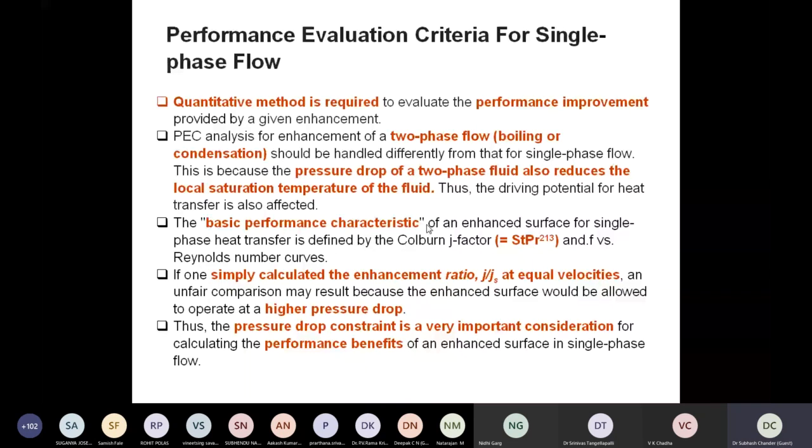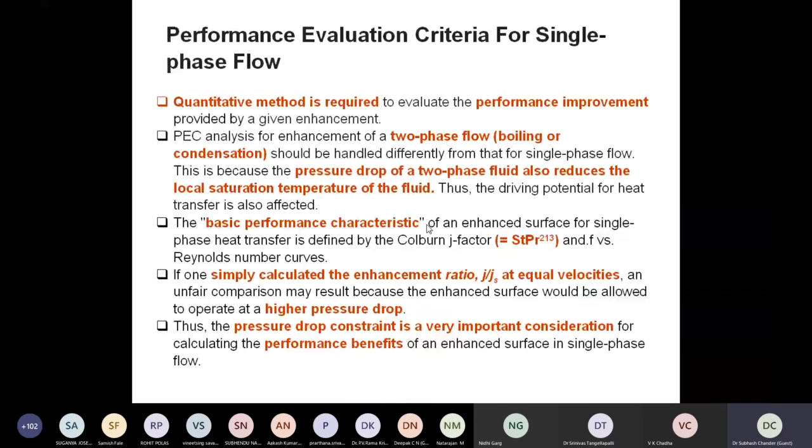Whenever we propose certain enhancement, we are very happy that by giving some alteration to the design of that particular device, heat transfer has increased 4 times or 5 times. But what about the input? What about the push that we require to force the flow over those roughness elements? The pressure drop. So the pressure penalty will go against you, right?